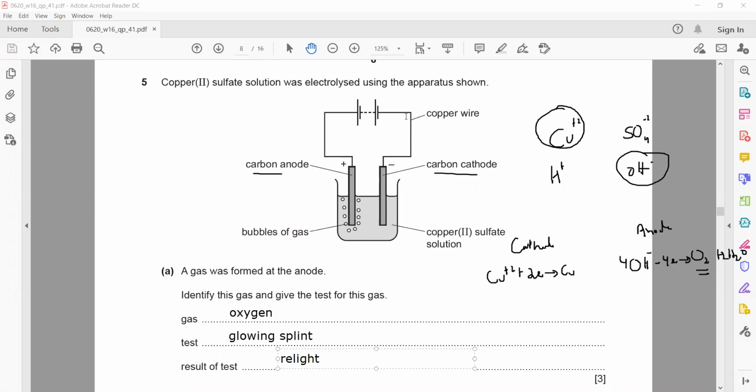Why not carbon dioxide? Carbon dioxide can form during the electrolysis of aluminum because of very high temperature. When we are extracting aluminum from the ore, bauxite, the temperature is too high. That is why the carbon reacts with oxygen and forms carbon dioxide. But here, this electrolysis is done at room temperature, around 25 to 30 degrees centigrade. That's why at this temperature, the carbon is not reacting with the oxygen gas which is formed.